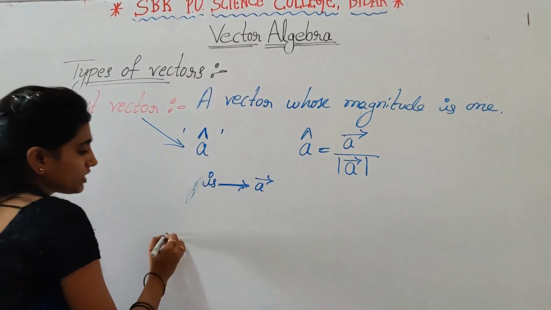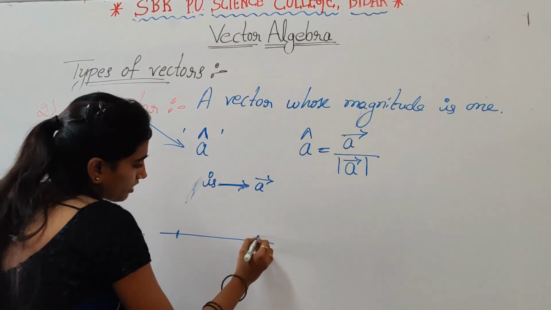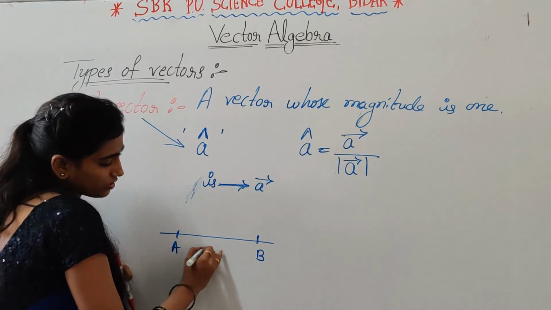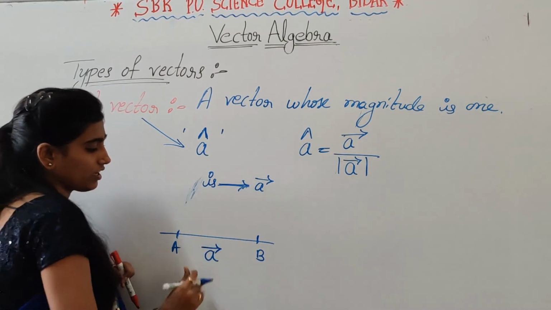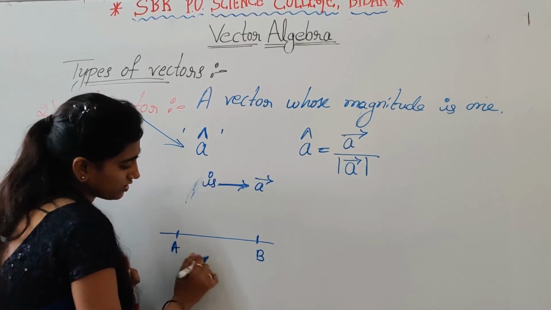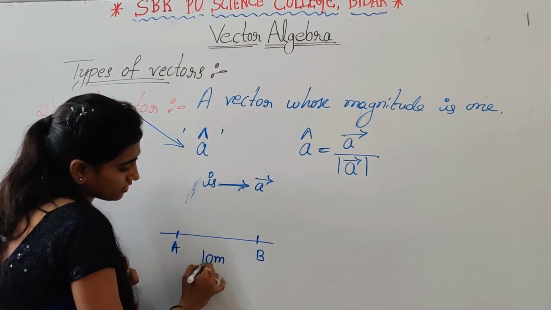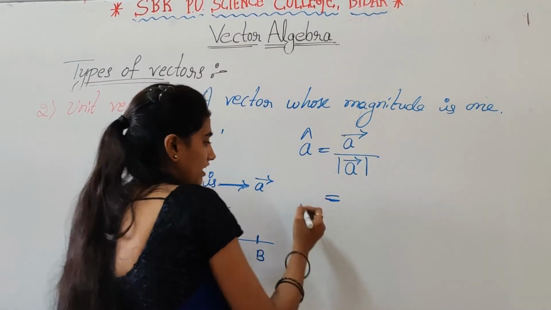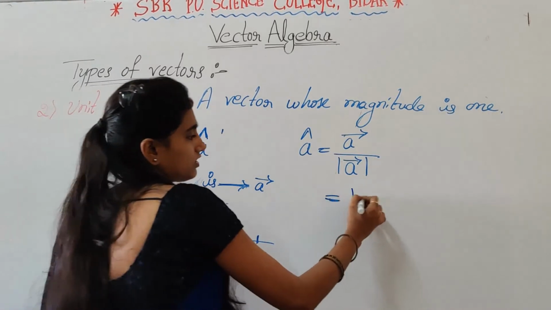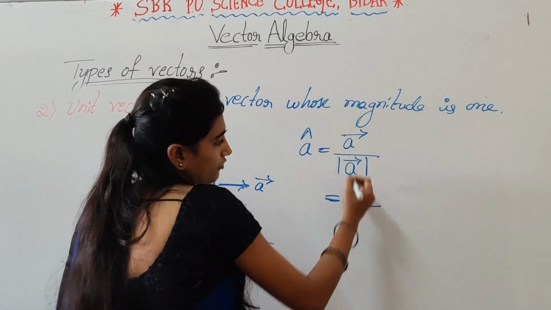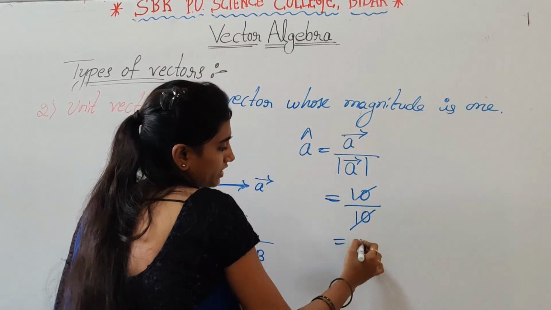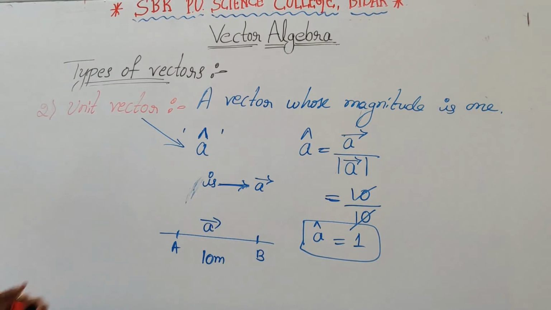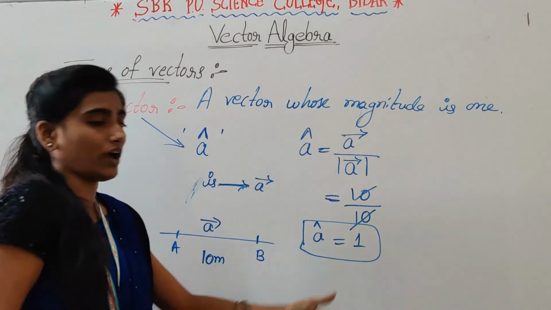vector A. For example, here if we take A, B, right? So here the magnitude is 10 meter. So here vector A value is 10. Then magnitude of vector A is 10. So 10 by 10 is 1. So unit vector means a vector whose magnitude is 1.